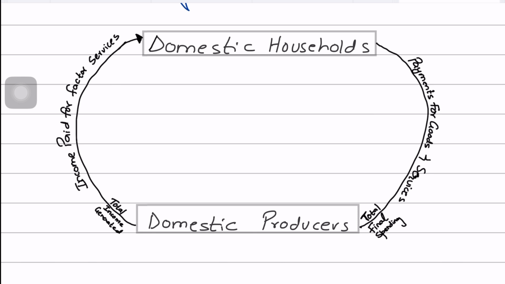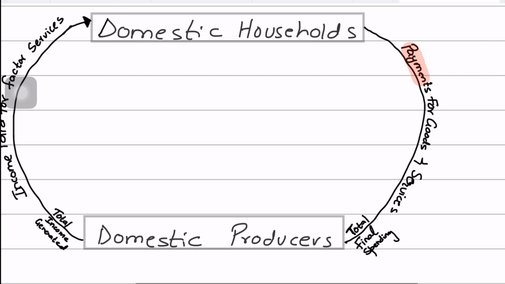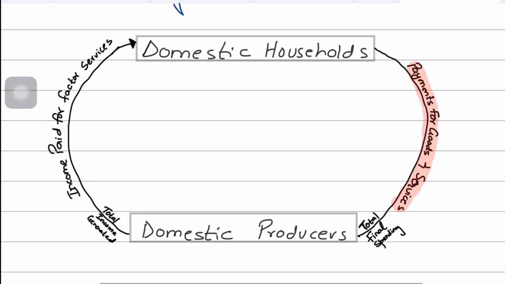And then we see that households then use that money that they have earned. The households will spend their earned income basically on the goods and services that are provided by the firms to these households. So this expenditure by the households then flows back to the firms, providing the firms with revenue. And this spending basically represents the payments for the goods and services that are made by households. And if we imagine that this is the only spending that takes place in the economy, this could be represented as the total spending in the economy.